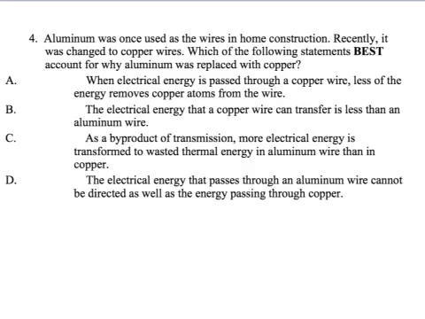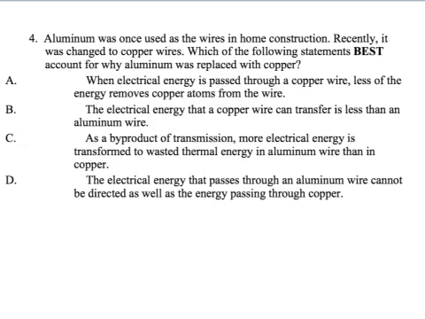Aluminum was once used as wires in home construction. Recently, it was changed to copper wires. Which of the following statements best explains why aluminum was replaced for copper? Well, I hope you would note that aluminum is a little bit cheaper than copper, so if we're replacing it, it's for a good reason. It's probably a safety reason or to increase efficiency.